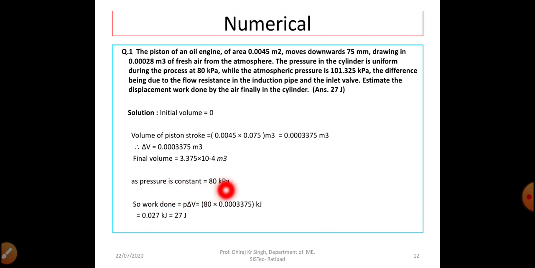We know pressure is constant and pressure is 80 kilopascal, meaning 80,000 pascal. Now the formula for work done is P dV or P delta V. So P is 80 multiplied by the change in volume, 0.0003375. The unit will be kilojoule because we are taking pressure in kilopascals. So our final answer is 0.027 kilojoule. If we convert it into joule, it will become 27 joule.